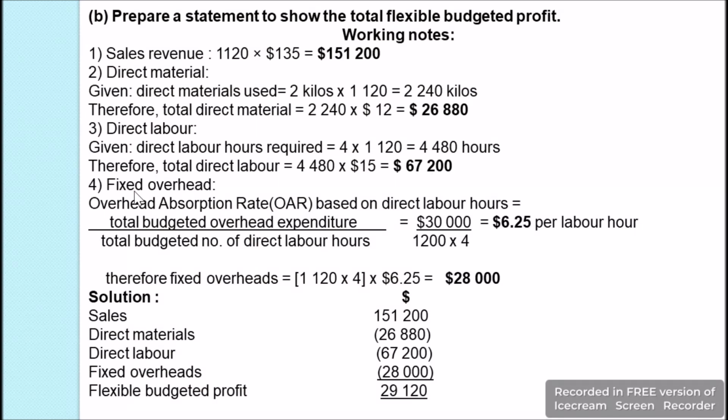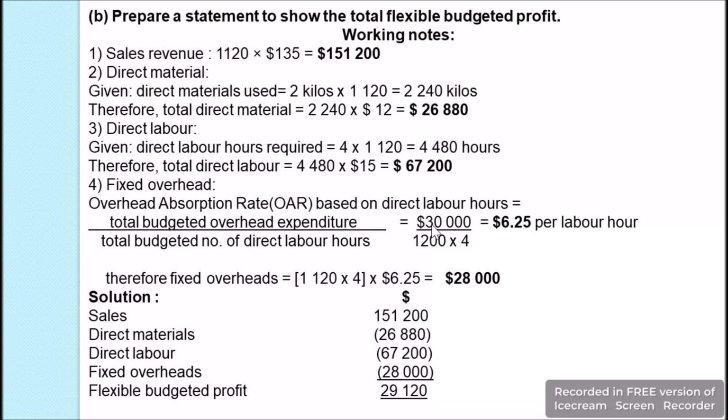Then fixed overhead will be calculated using the absorption costing method, and there we calculate the OAR, that is the overhead absorption rate, which can be calculated on the basis of machine hours or direct labor hours. Here it is mentioned that it should be calculated on the basis of direct labor hours. So we are going to calculate it using the formula: OAR equals total budgeted overhead expenditure divided by the total budgeted number of direct labor hours.